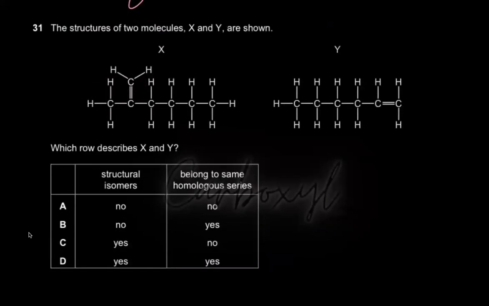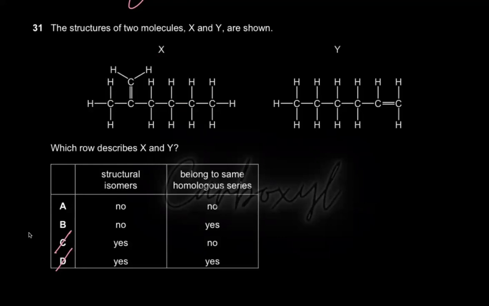The structures of two molecules X and Y are shown. Which describes X and Y? Are they structural isomers? For these two to be isomers, they must have the same molecular formula but different structures. And off the bat, I can see that they do not have the same molecular formula. So the question of isomers is over. Why? Because 1, 2, 3, 4, 5, 6, 7. This has 7 carbons. 1, 2, 3, 4, 5, 6. This has 6 carbons. So they cannot be isomers, because isomers must have the same molecular formula. The structures must be different, but the molecular formula should be the same. They don't have the same molecular formula because the carbons are different.